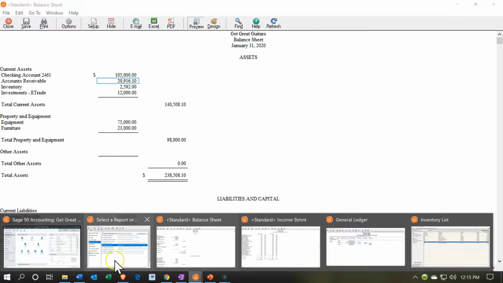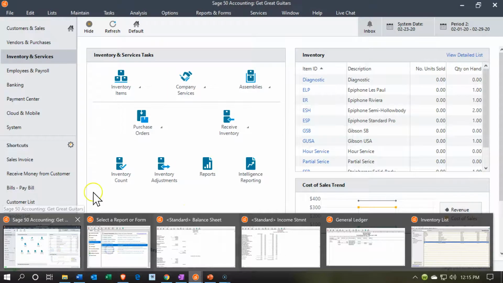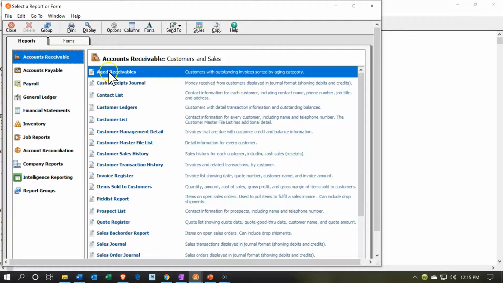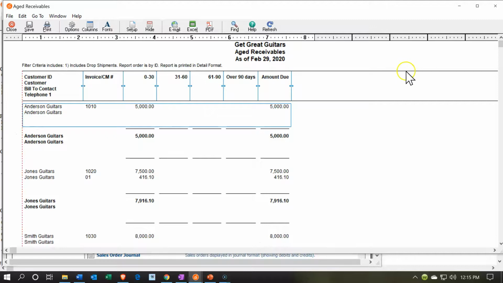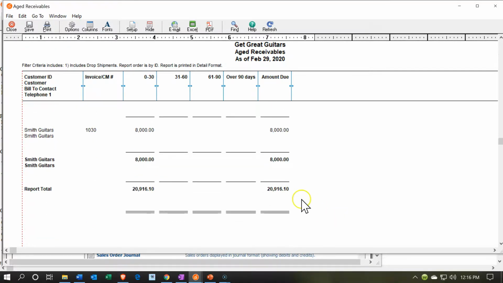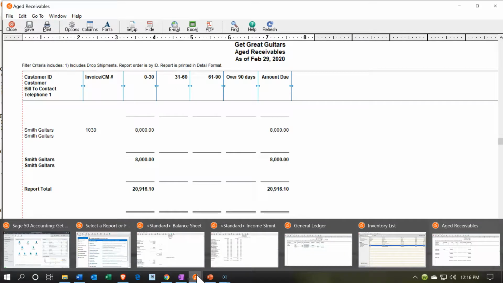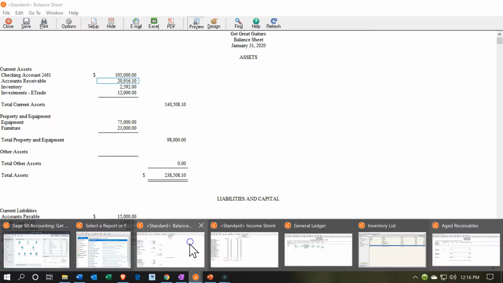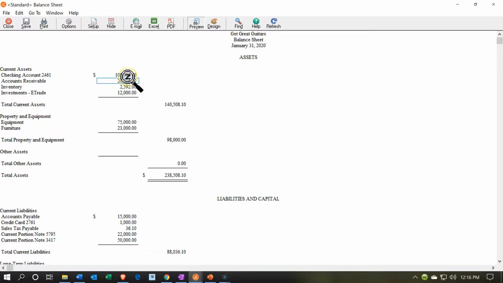So therefore, we can also track this information if we go back over to our reports, go into the accounts receivable and look at the aged receivables. If I was to say aged receivables, and we're considering we made a sale now to Jones Guitars for the 416, there's the sale of the 416 that they owe us. And then if I go all the way down to the bottom, we're at the $20,916. It's at the end of February, but that should be okay because we haven't entered any data after that. So $20,916. If we go back to the balance sheet, I've got a lot of $20,916. That should always tie out, right?